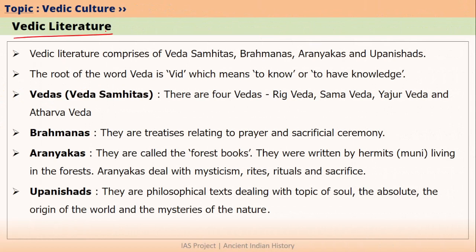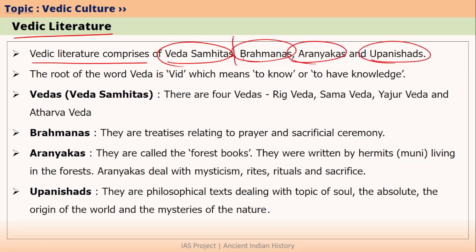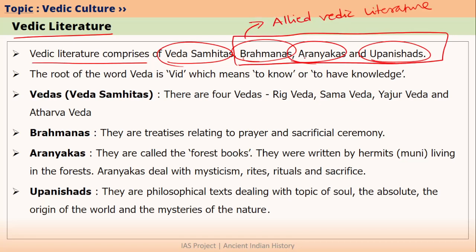Let's talk about Vedic literature. Vedic literature comprises of Veda Samhitas, Brahmanas, Aranyakas and Upanishads. We have learned that Brahmanas, Aranyakas and Upanishads are called as allied Vedic literature. They are called as allied Vedic literature because Brahmanas, Aranyakas and Upanishads are generally attached to each Veda Samhita.